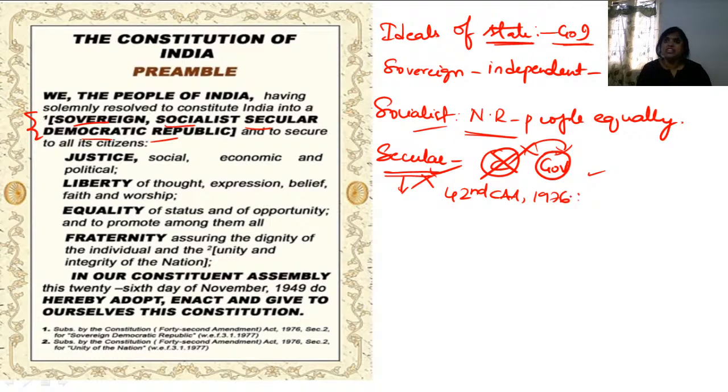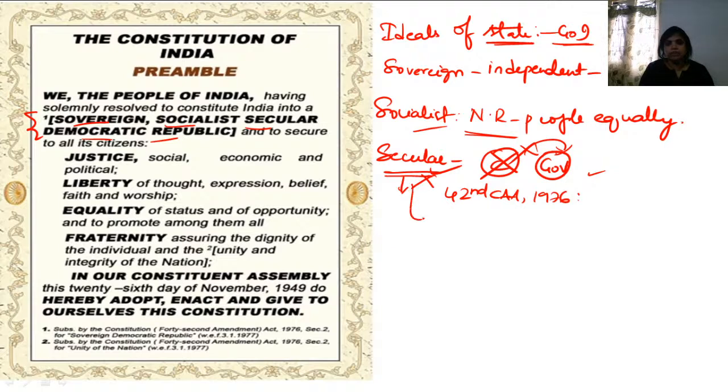Initially the constitutional framers thought that there is no point of adding secular, because we always have that religious tolerance. They didn't want it to be specific, but they wanted to make it more and more authentic. That's the reason the word secular was incorporated in the constitution.